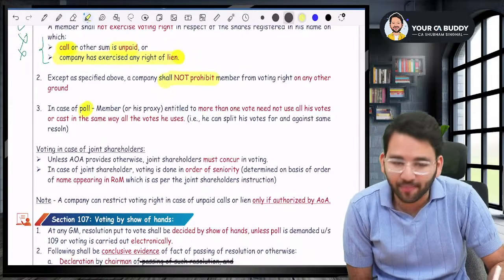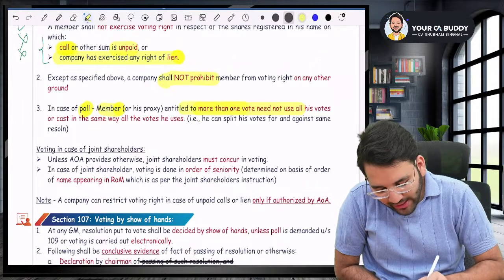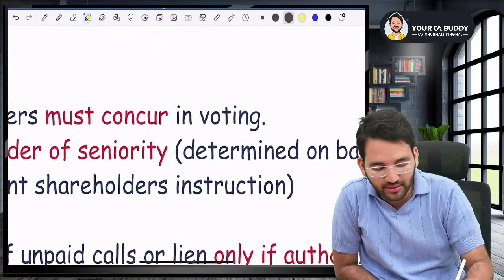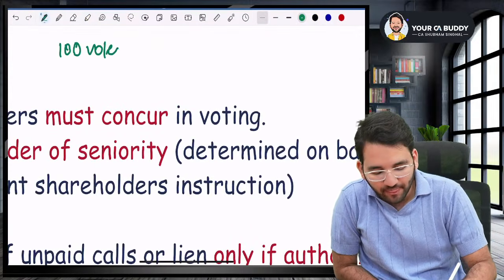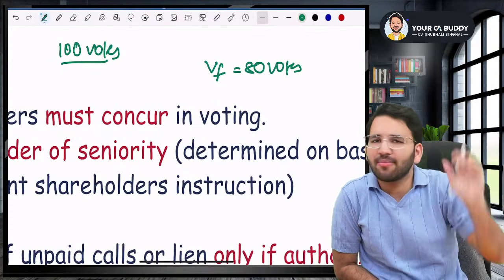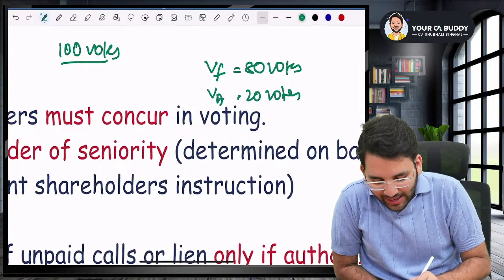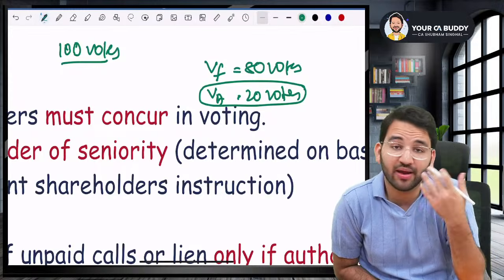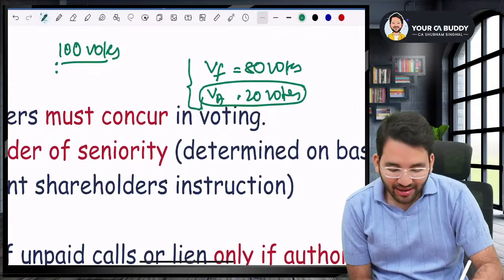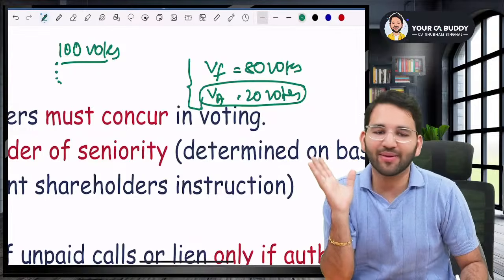In case of a poll, members entitled to more than one vote need not use all their votes or cast them in the same way. It means, sir, if I have 100 votes, I can decide to vote in favor for only 80 votes and the remaining 20 votes I may not use. Or it may be possible that 20 votes are against such resolution and 80 are in favor. Although it is nonsense, I get to choose, sir. It is not one 100-vote; it is 100 different votes. I can use it the way I want.